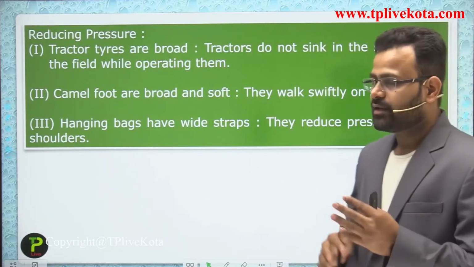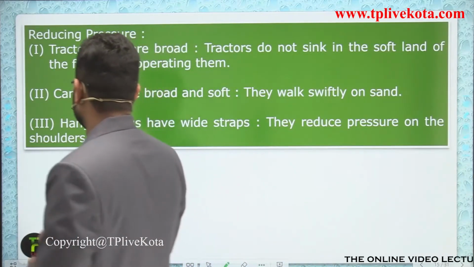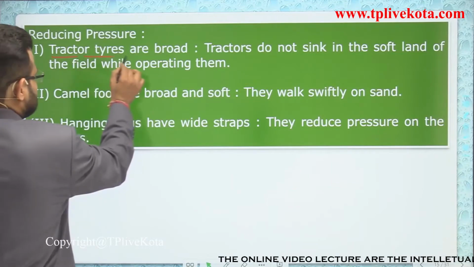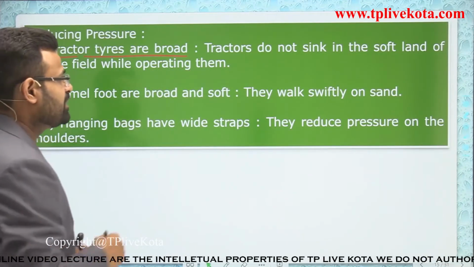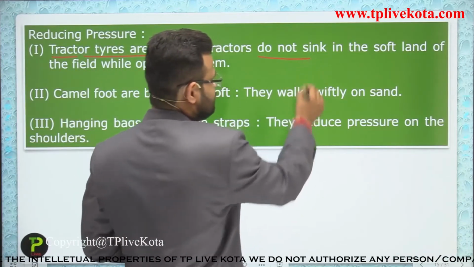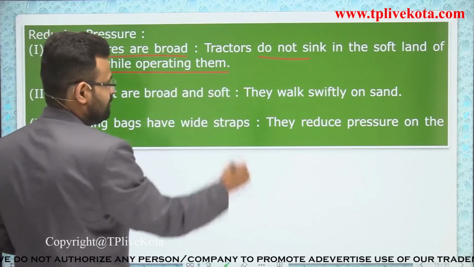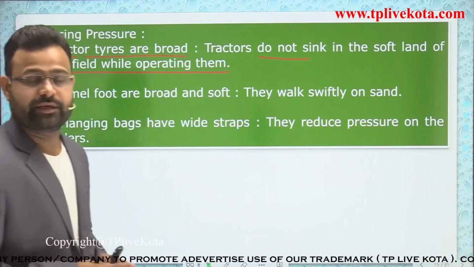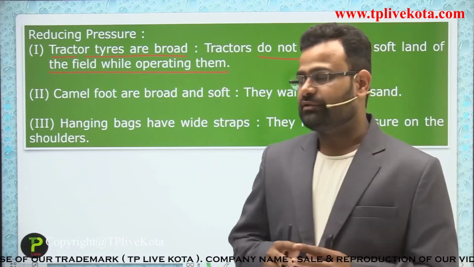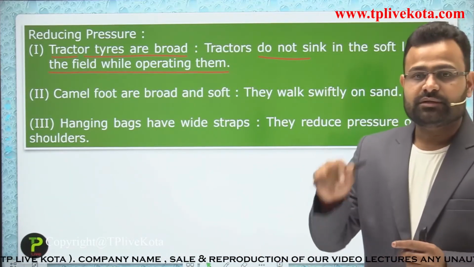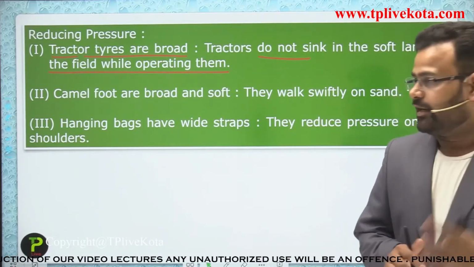Reducing pressure: how can you judge? Tractor tires are broad. Why do we make tractor tires very broad? Because the tractor does not sink in the soft land of the field while operating. Whenever a tractor moves on land that is very soft, it cannot sink inside, because it has broader tires.